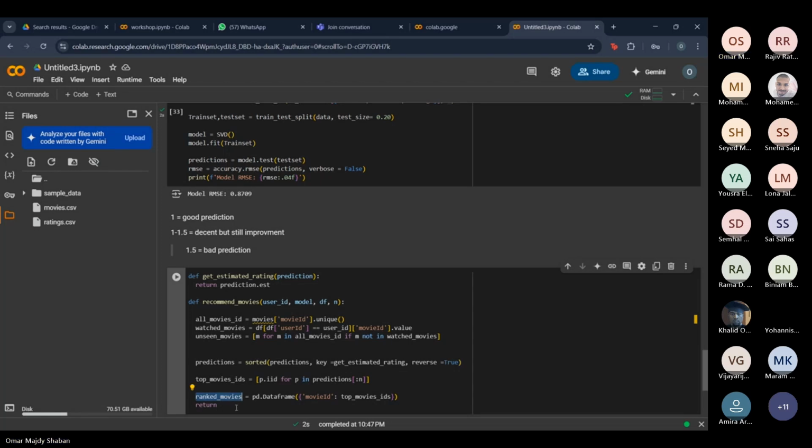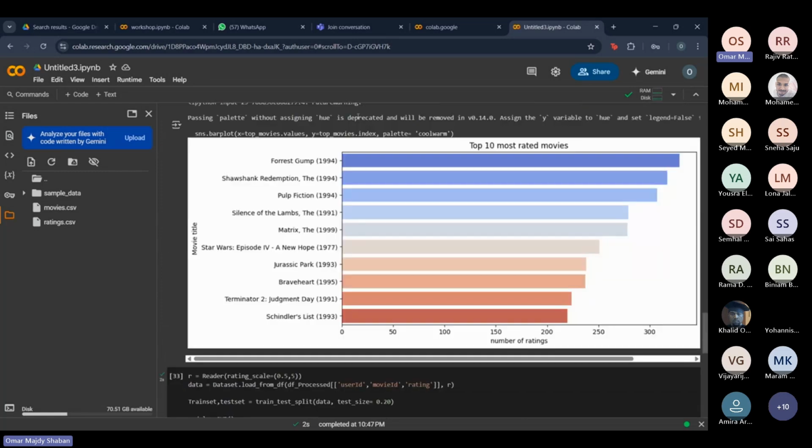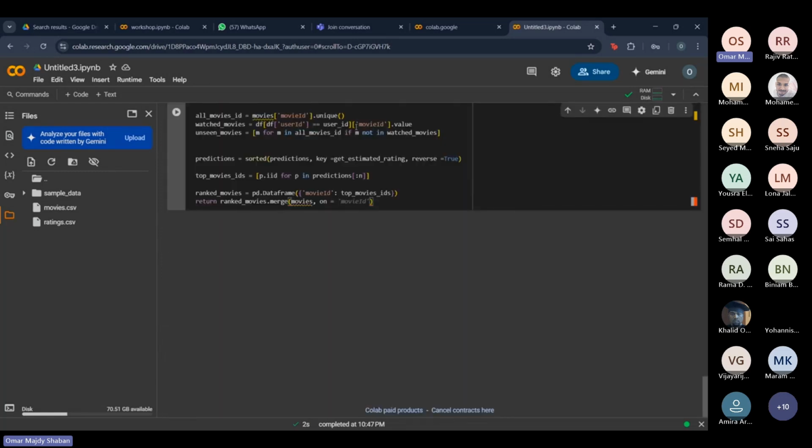So this ranked movies, and then we're gonna merge it with the other thing, which is the movies that we got, with dot on. We do the exact same thing that we did above, where we merged it based on one column. So we're merging it based on movie ID. Just one last thing, which is we're gonna merge it starting from the left.